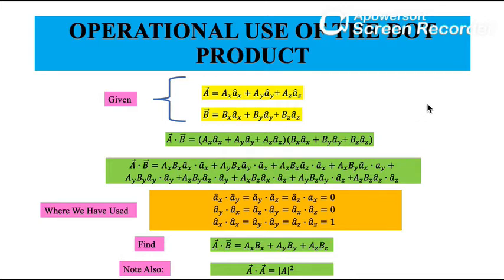A more helpful result is obtained by considering two vectors whose Cartesian components are given, such as A and B. We know that dot product obeys the distributive law, therefore when we multiply both vectors using dot product, A dot B yields a sum of 9 scalar terms, each involving the dot product of two unit vectors.